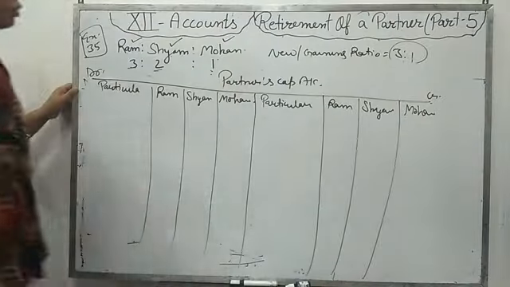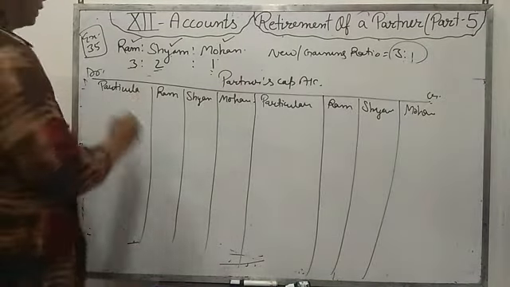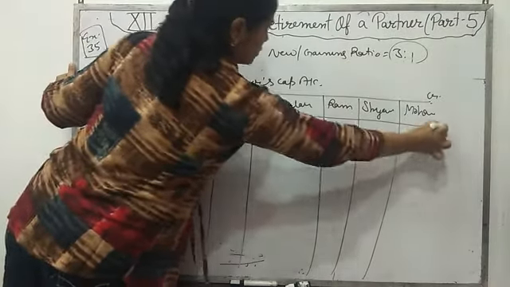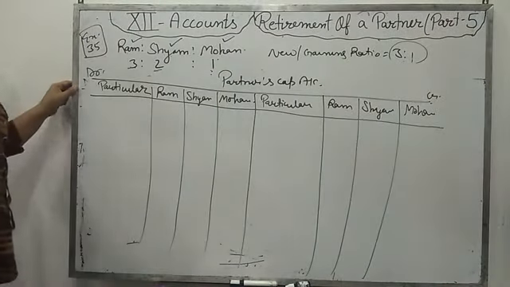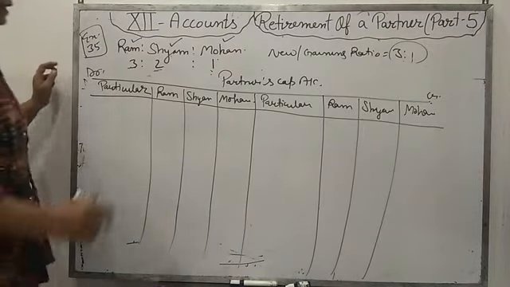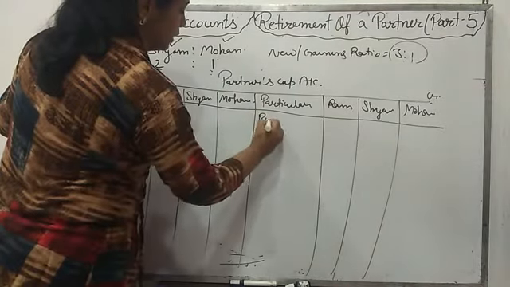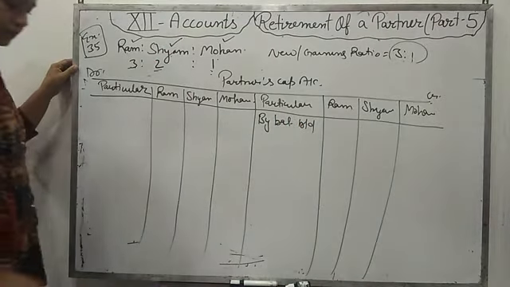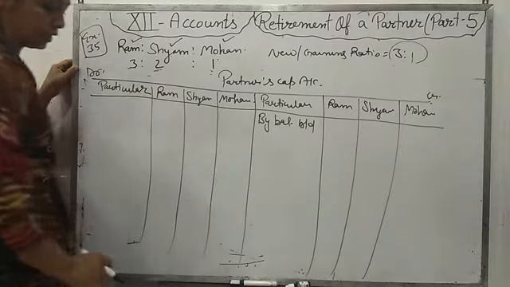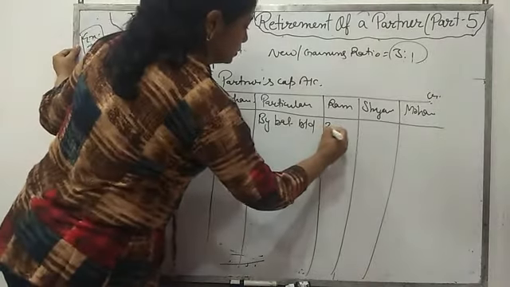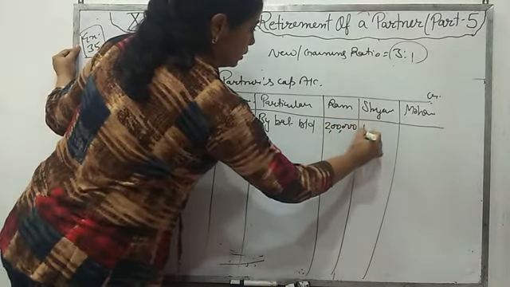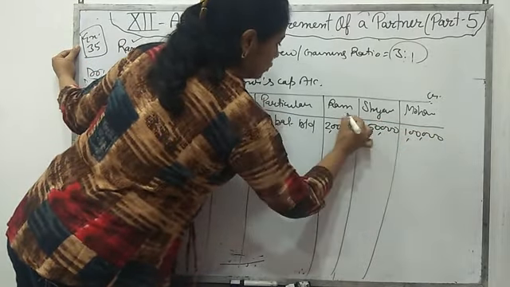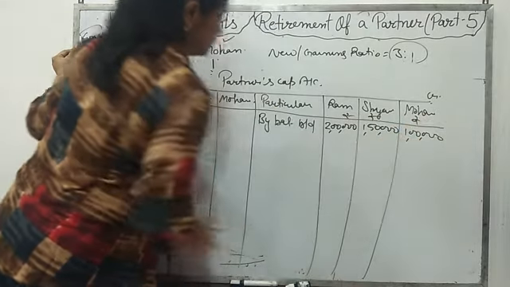So this is the proforma of capital account. Debit, credit, particular Ram, Shyam and Mohan. So first of all, in capital account, we will write that balance of capital account that is given to you in the balance sheet: 2 lakh, 1,50,000 and 1 lakh. You can write here amount also.